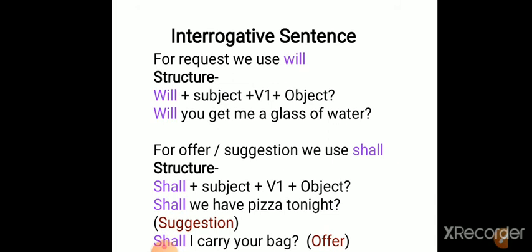For offer or suggestion we use shall. When you are offering something to someone or suggesting something to someone, we need to put shall first in the interrogative sentence. Shall plus subject plus V1 plus object. This is the structure. An example: shall we have pizza tonight? That means you are suggesting to someone, shall we eat pizza tonight or shall we have pizza tonight. Shall I carry your bag? You are offering. When we are offering someone, we say shall I carry your bag or shall I take your bag, like that.